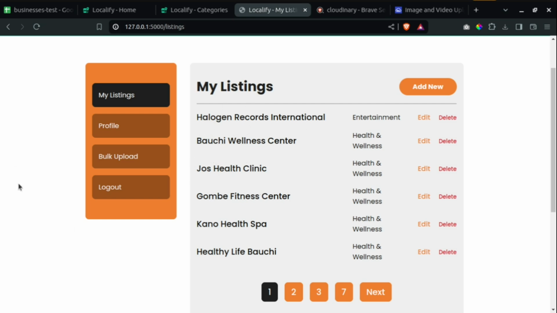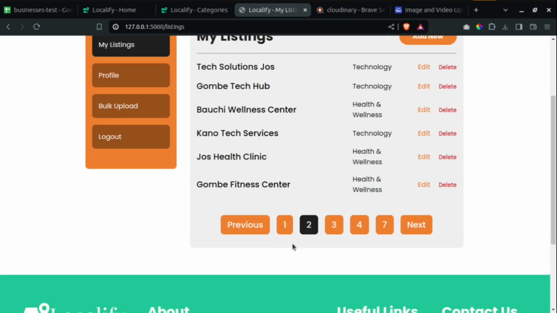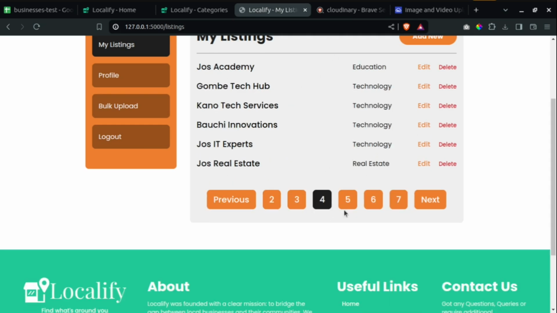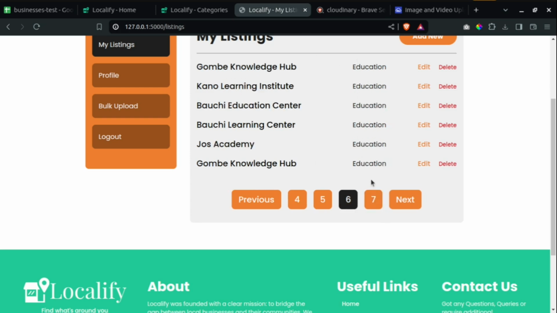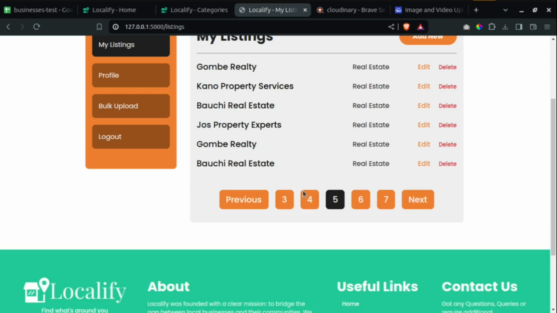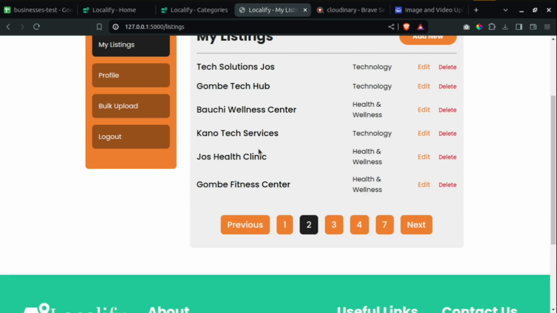If I go to page 2, page 3, page 4, page 6, and if I go to page 7, you can see everything. It does not have a next button anymore because this is the last page. So the bulk upload is what brought all these ones up.